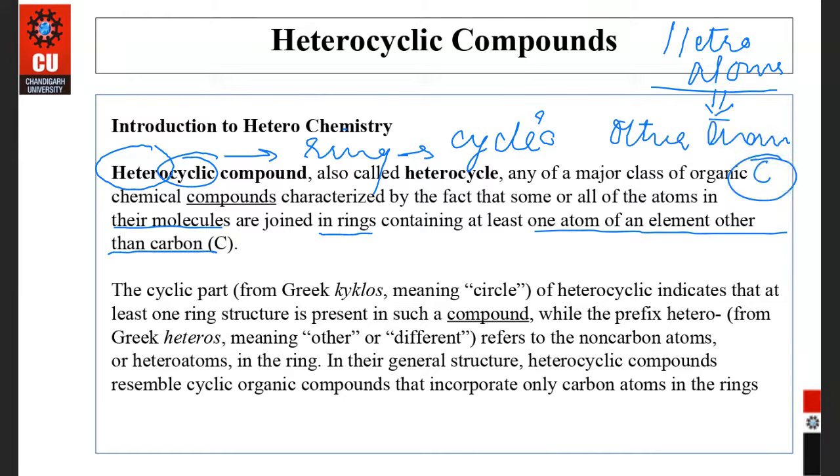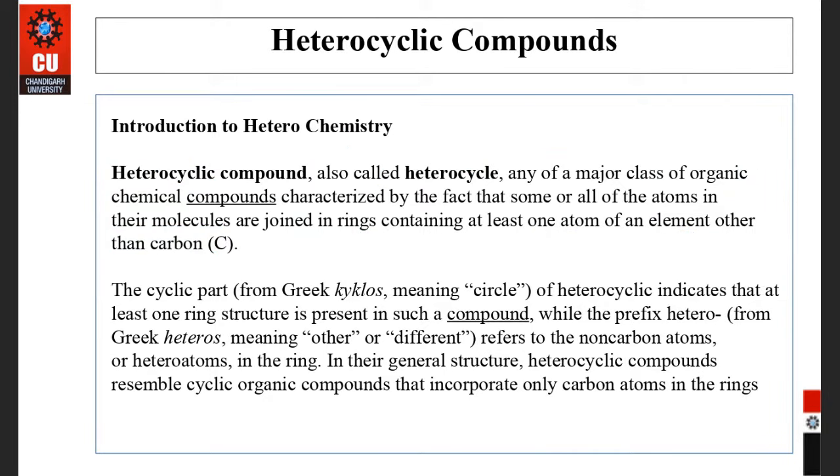But see, what does the word hetero mean? Hetero, homo, what does the word mean? Different, not symmetrical. Okay, that is different, right?